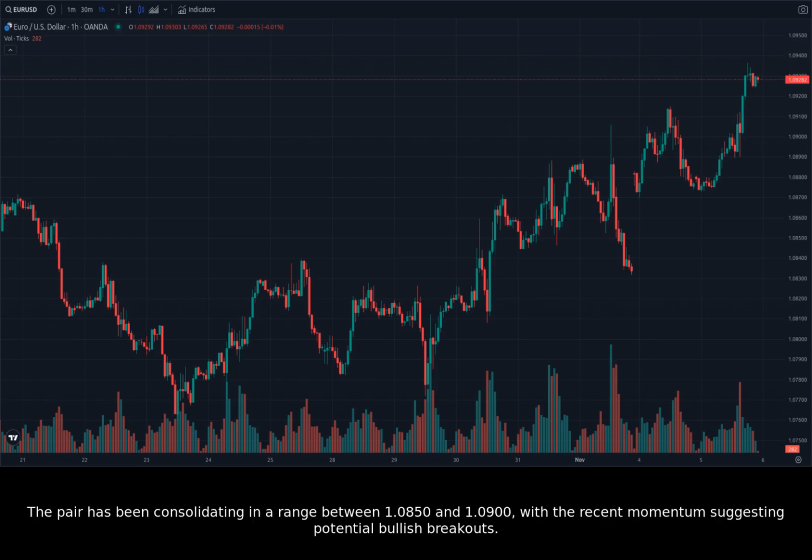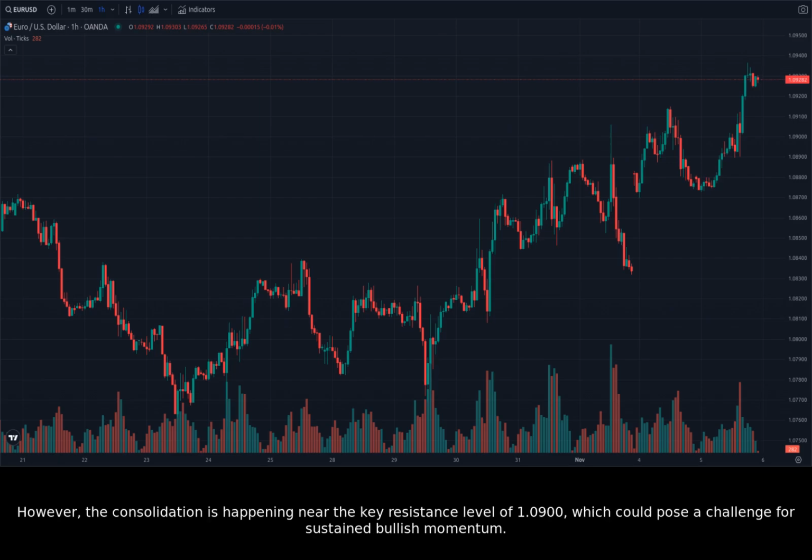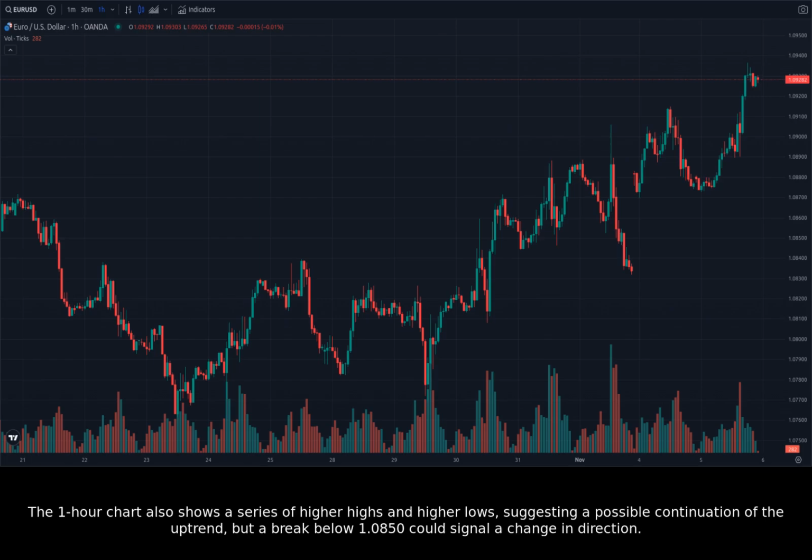The pair has been consolidating in a range between 1.0850 and 1.0900, with the recent momentum suggesting potential bullish breakouts. However, the consolidation is happening near the key resistance level of 1.0900, which could pose a challenge for sustained bullish momentum. The 1-hour chart also shows a series of higher highs and higher lows, suggesting a possible continuation of the uptrend, but a break below 1.0850 could signal a change in direction.